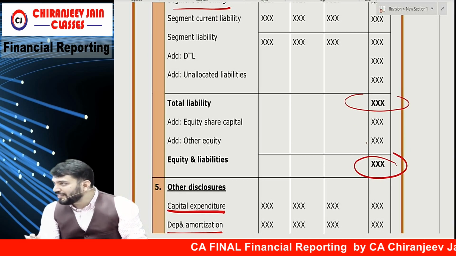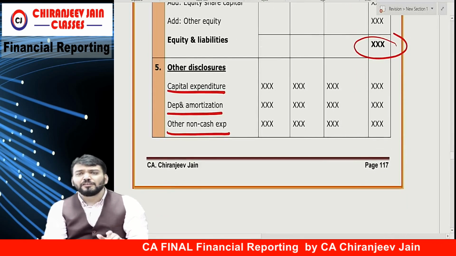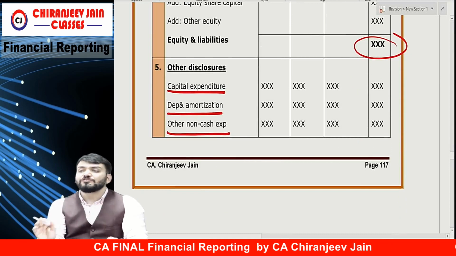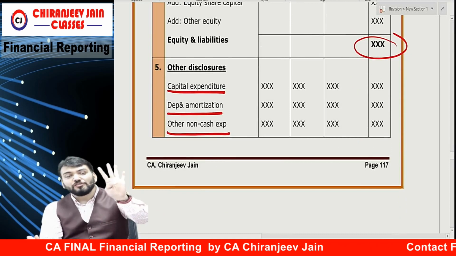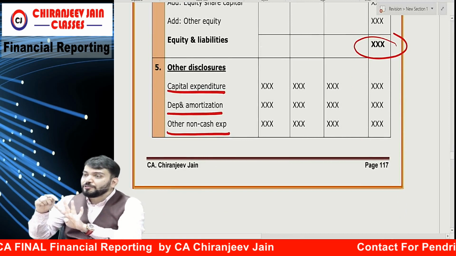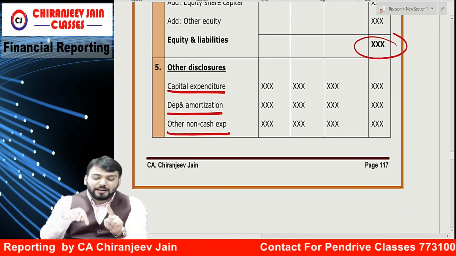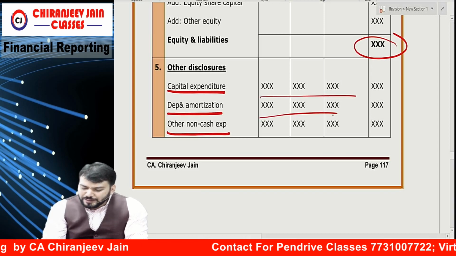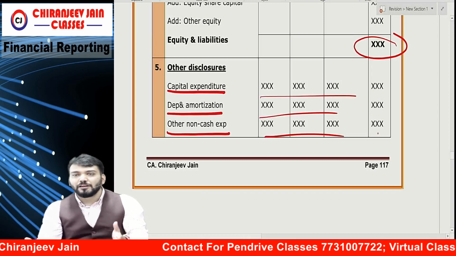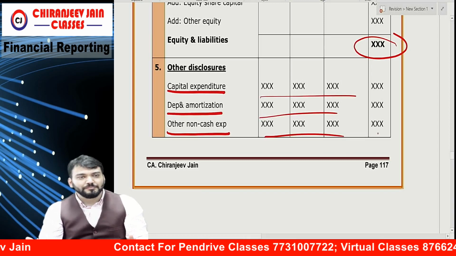Understood what we are doing? Reconciliation, correct? Then other disclosure. For this other disclosure, reconciliation is not required. Means reconciliation required only for revenue, result, asset and liability. Reconciliation is not required for these three. So write down segment wise. Whatever information given, write down.